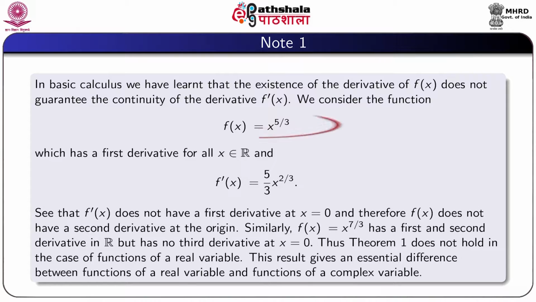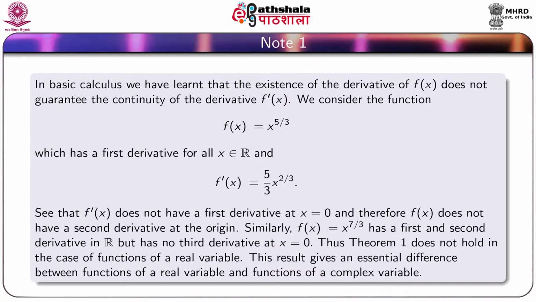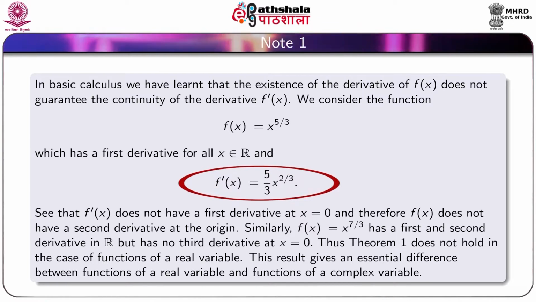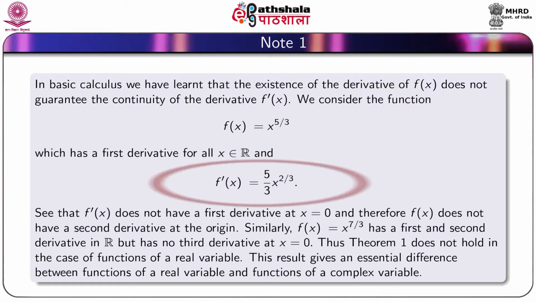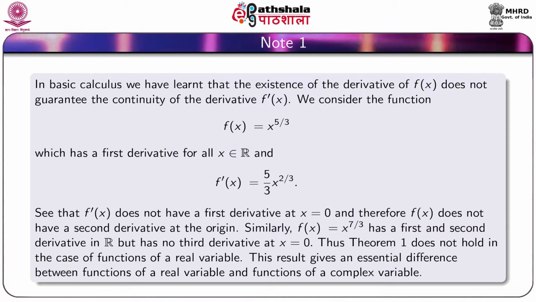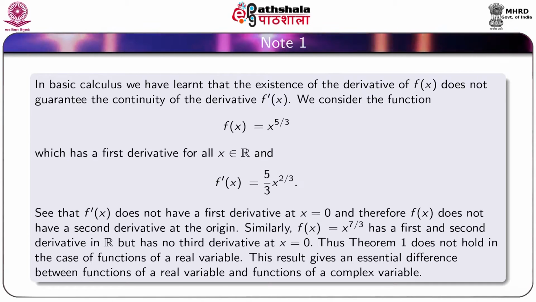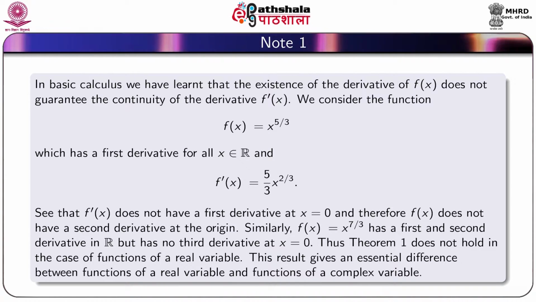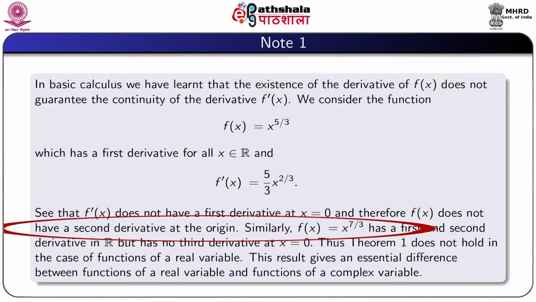We consider the function f(x) equal to x to the power 5 by 3, which has a first derivative for all x belonging to the set of real numbers, and f dash x equal to 5 by 3 x to the power 2 by 3. We note that f dash x does not have a first derivative at x equal to 0, and therefore f(x) does not have a second derivative at x equal to 0.